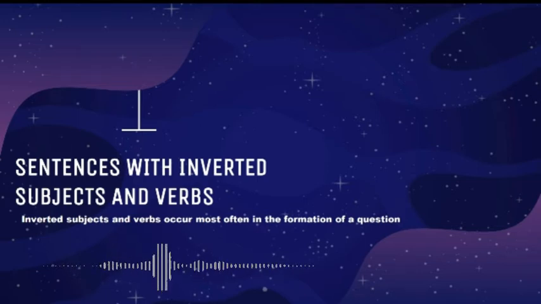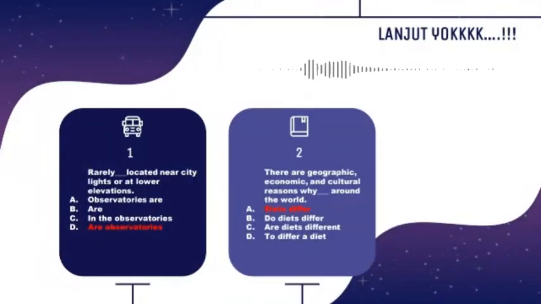For more detailed information, it's better for us to step to the questions. Look at the first question. Rarely, blah blah blah, located near city lights or at lower elevations. Here you will find the word rarely in front of the sentence.